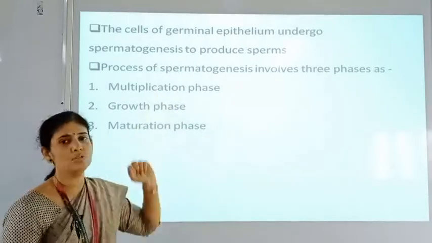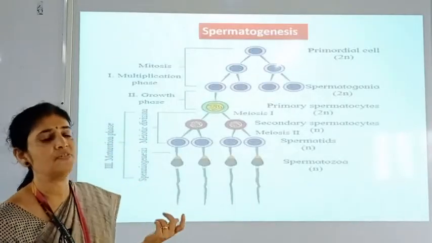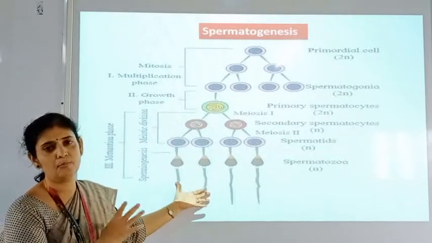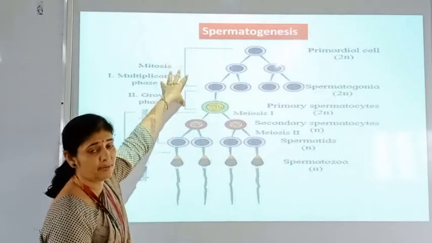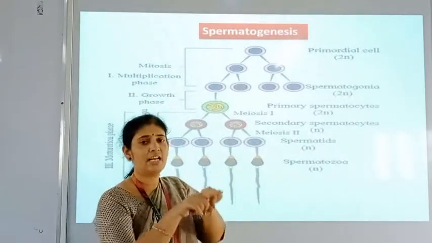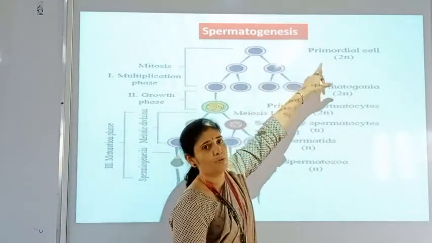So we have to study first the multiplication phase. What happens in this phase? Here we can see the diagrammatic representation of the first phase. This is called the multiplication phase, where the germinal epithelial cells which line the seminiferous tubules are called the primordial cells.